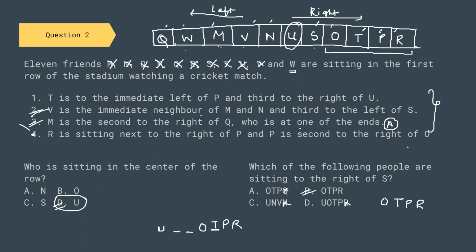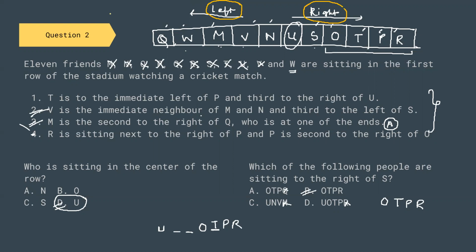When you are doing the linear sitting arrangement, first make the number of blocks according to the number of persons given in the question. This will be your left hand side and this will be your right hand side. You can reverse this, but it is always better to take it this way. Because this is a linear sitting arrangement, the starting or the ends will differ.